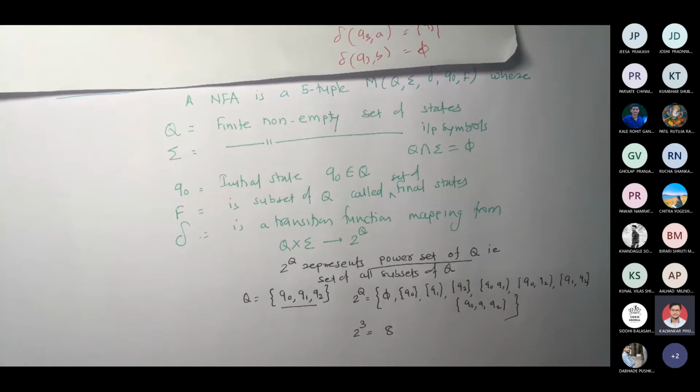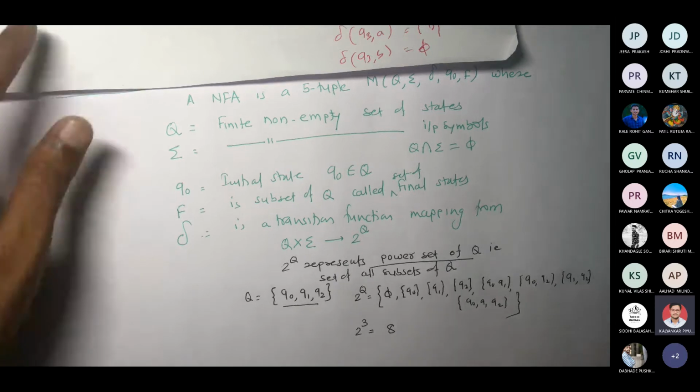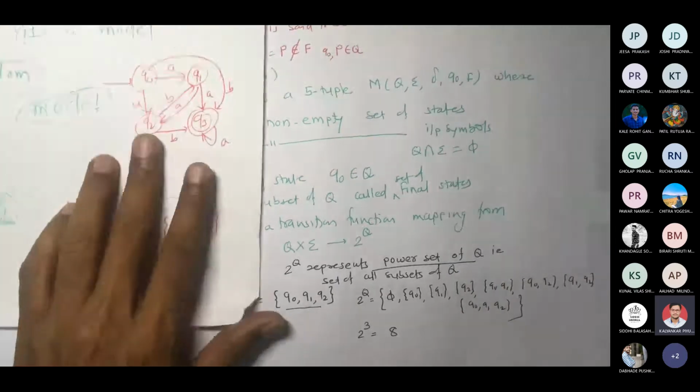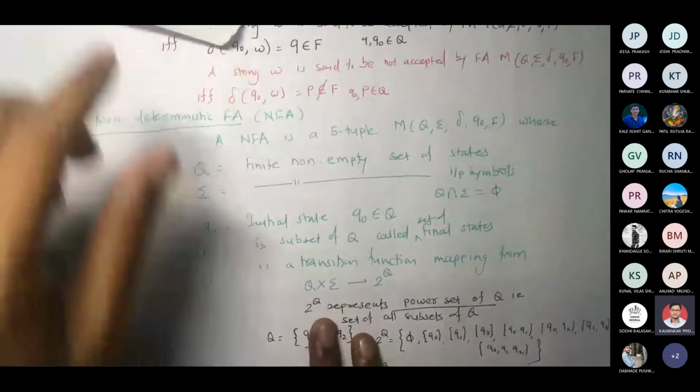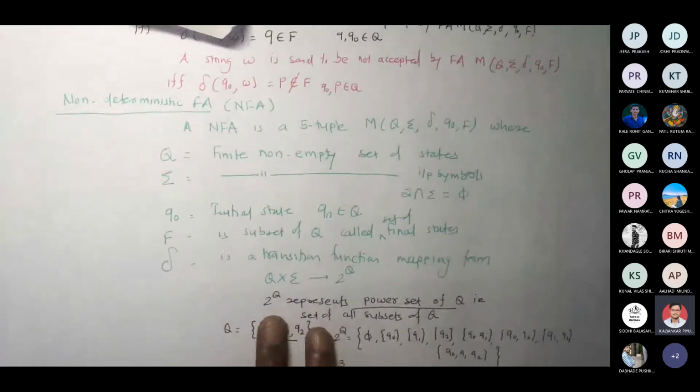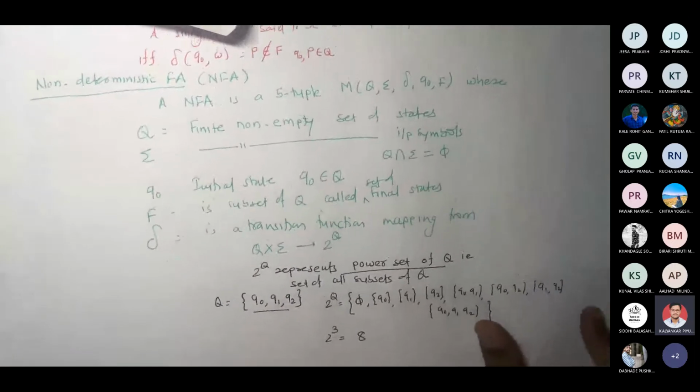Correct? Okay. Good. Now I will give you this example and we will work with this definition. I will proceed with the same example. Have you understood this definition, by the way? If any question is there, you can ask.